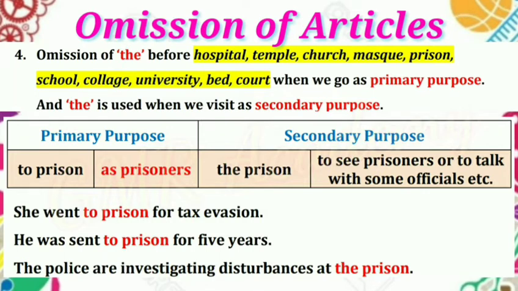So: the police are investigating disturbances at the prison. Why? Because the police are investigating, doing some investigation about disturbances at the prison. This is a secondary purpose for the police. They are not doing any crime. They are investigating, so it is a secondary purpose for them. So we should use the definite article: the prison.